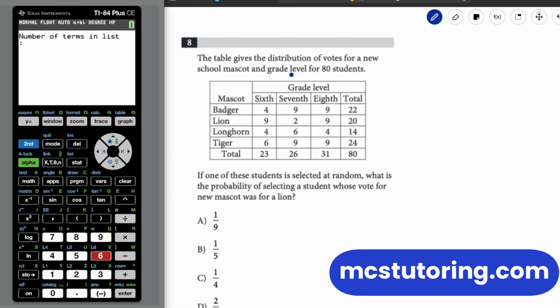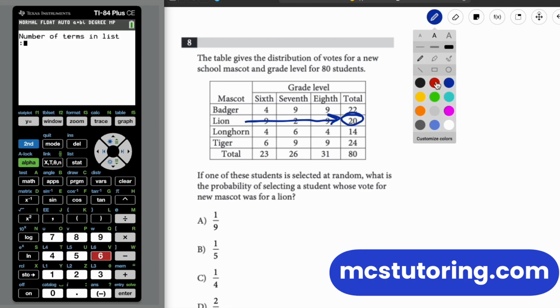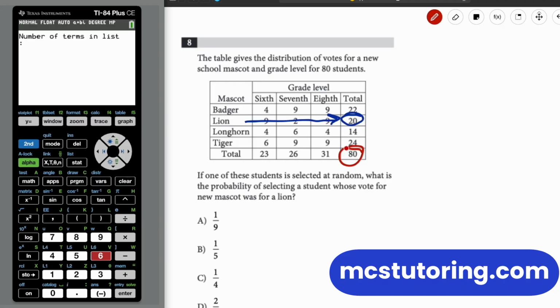The table gives a distribution of votes for new school mascot and grade level for 80 students. If one of these students is selected at random, what's the probability of selecting a student whose vote for the new mascot was for a lion? So you go to lion, total is 20. And then you're going to divide that by the total, which is 80. So basically, we're doing 20 over 80. Now, this simplifies to 1 over 4. Because if you did this, it's 0.25.